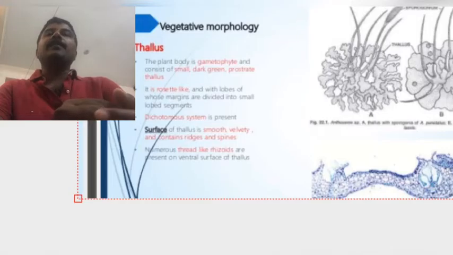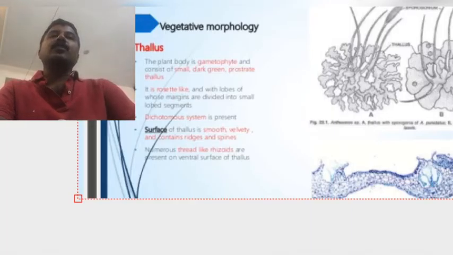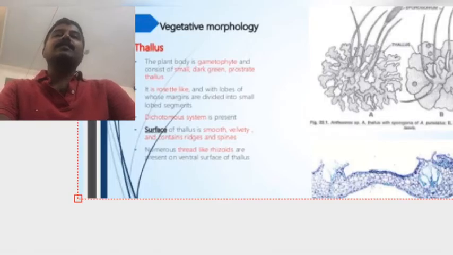The shape of the thallus varies in different species. In most species the thallus may be a small rosette of 0.5 to 1.5 centimeters in diameter. The thallus may be flat and pinnately branched, or raised on a thick vertical structure. Next, the dorsal surface of the thallus may be smooth or have ridges. The ventral surface of the thallus bears numerous unicellular smooth-walled rhizoids.